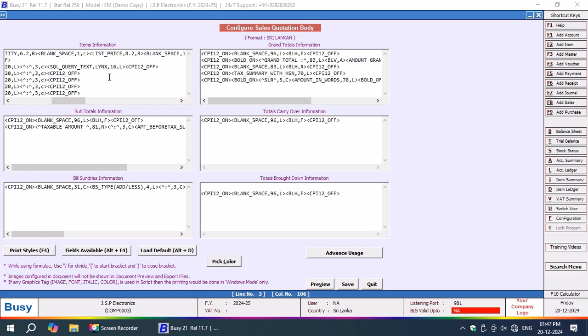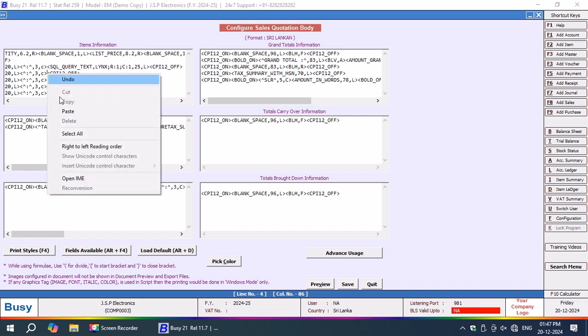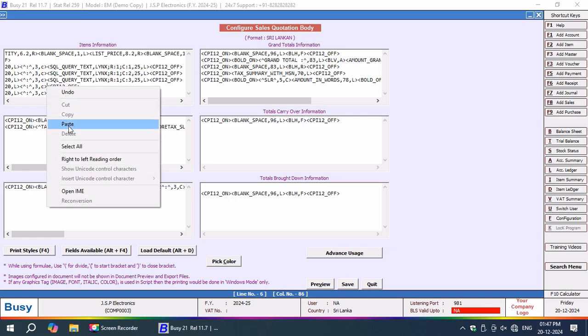The name of my query will be links, LYNX, row is equal to 1, column is equal to 1. I am going to copy the same query for the 4 to 5 parameters. So naturally I have to copy it 5 times. Now I have to copy it 4 times, because I don't know whether details may be associated with each and every item group. Each item group may have 5 parameters or it may not, but let me suppose that it has 5 parameters. So naturally I'm supposed to add it 5 times.